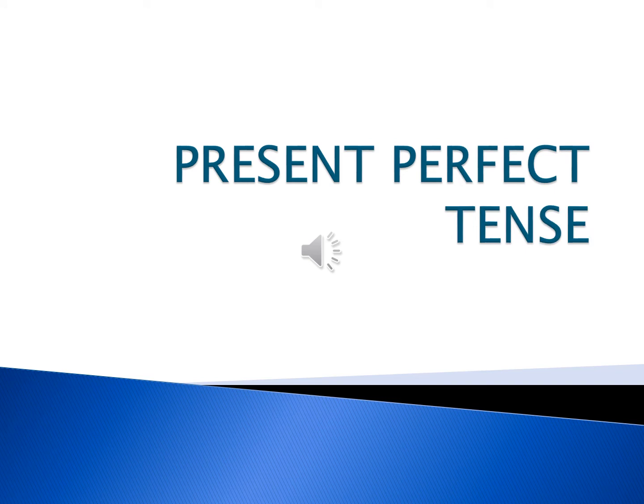The sentence "I have lived here for 20 years" is a form of sentence in present perfect tense. So the next topic that we are going to discuss is, what is the present perfect tense?